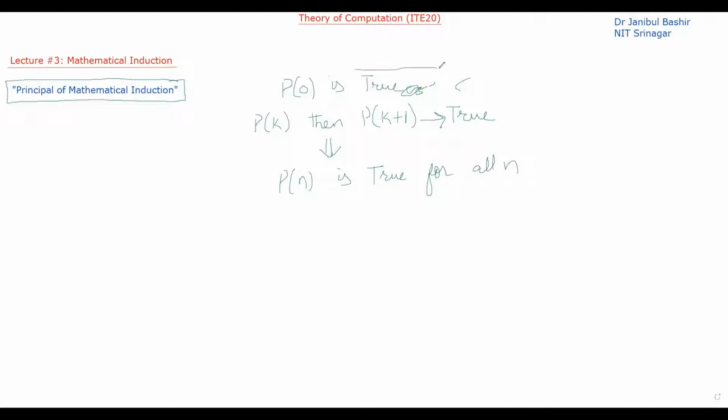So this is the principle of mathematical induction. Now let's use this principle to discuss our scheme of proof by induction.